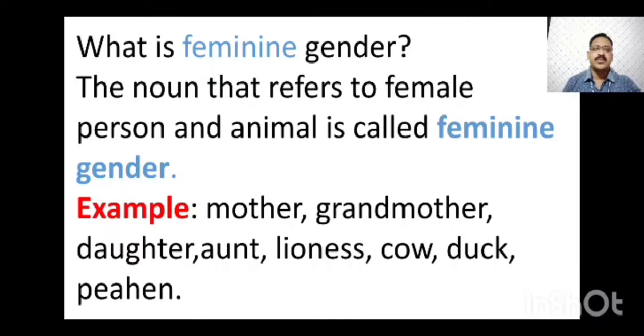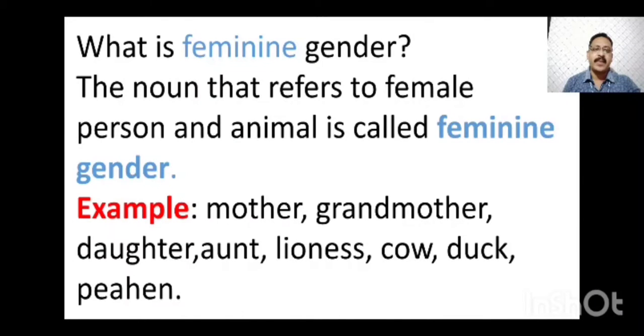Now, what is feminine gender? The noun that refers to female person and animal is called feminine gender. Means the noun which says about a female, whether it is a human being, animal or bird, is said to be feminine gender.